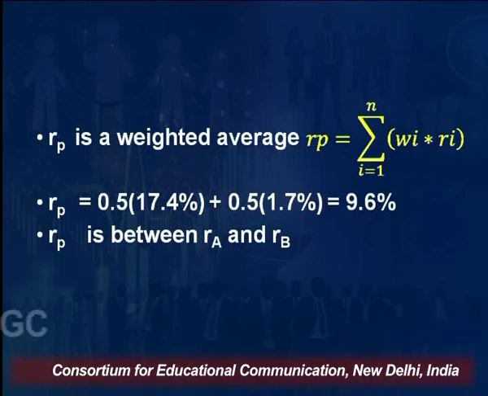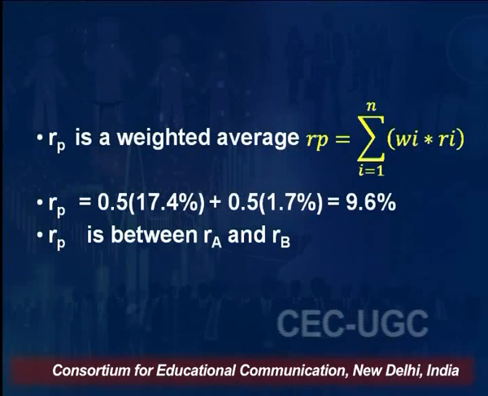So I'll say the weight of one security, that is 0.5 for A security, multiplied by 17.4%, which is the return which I am expecting or which I have got if you are calculating after the receipt of this return. So 0.5 multiplied by 17.4% plus 0.5 multiplied by 1.7%. 1.7% is the return of the B security. I am presuming there are 2 securities, A and B, and in each of the securities I am investing equally. So out of 1 lakh, 50,000 in A, 50,000 in B. So 50,000 of 1 lakh comes to be 50%, so the weight is 0.5. Again, the weight of security B is also 50%.